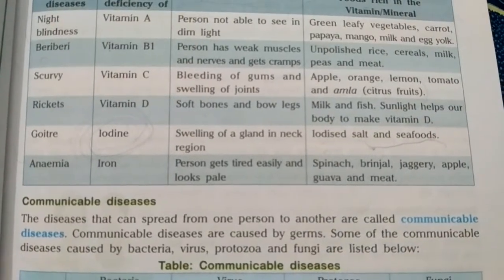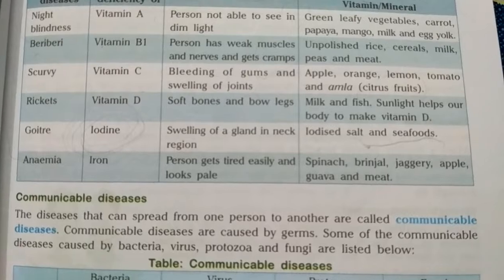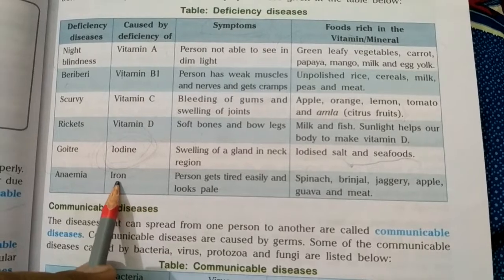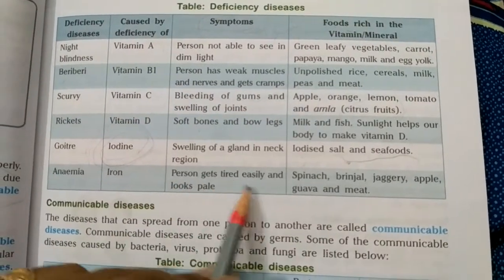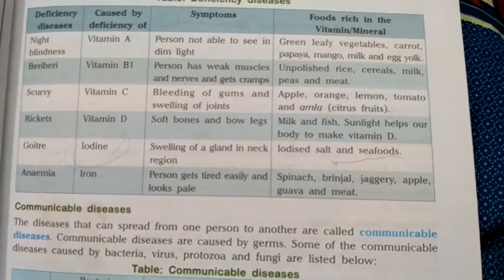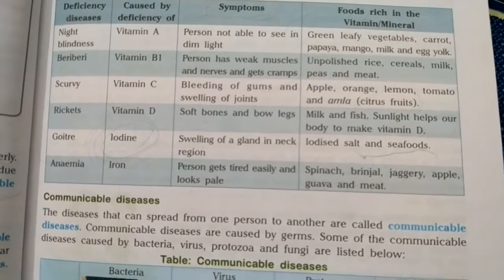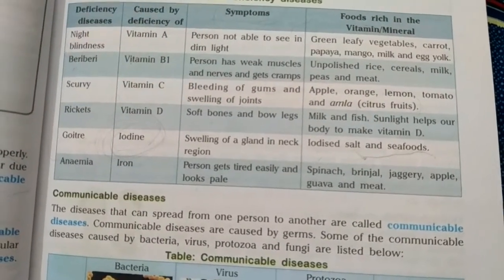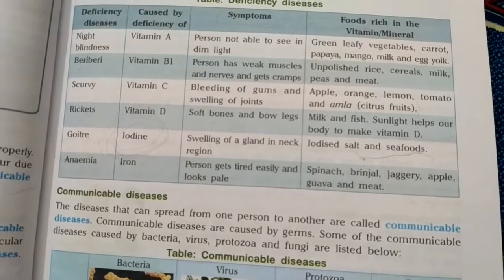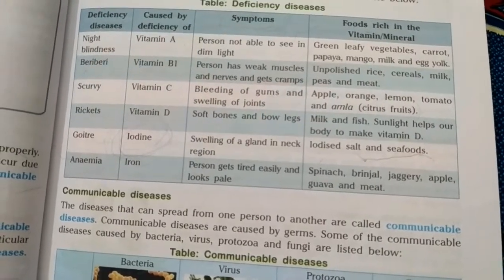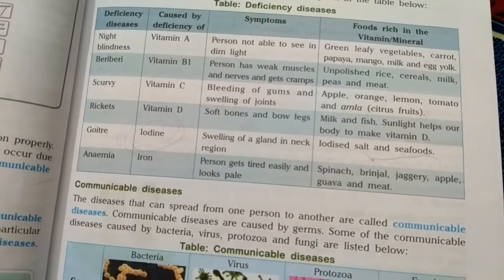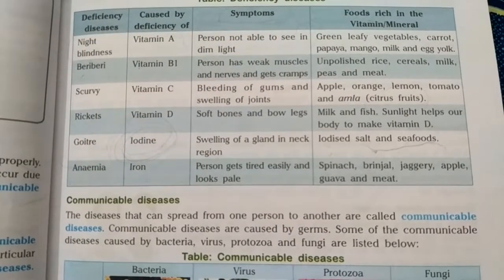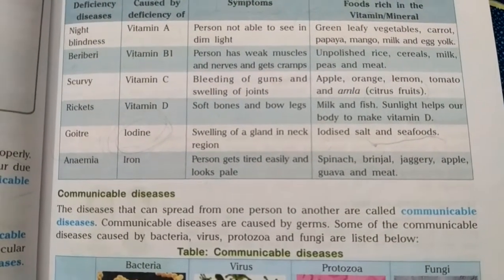Last one is anemia. Anemia, in common language people call it खून की कमी. Okay, so it occurs due to the deficiency of a mineral called iron. A person gets tired easily and looks pale. Yes, it is basically related to our blood. Okay, the person who suffers from anemia is very weak. He is having weak muscles and a weak body, and his or her body looks pale. Our blood inside our body is in short amount, it is not very healthy. If we are suffering from anemia, that person is called anemic.